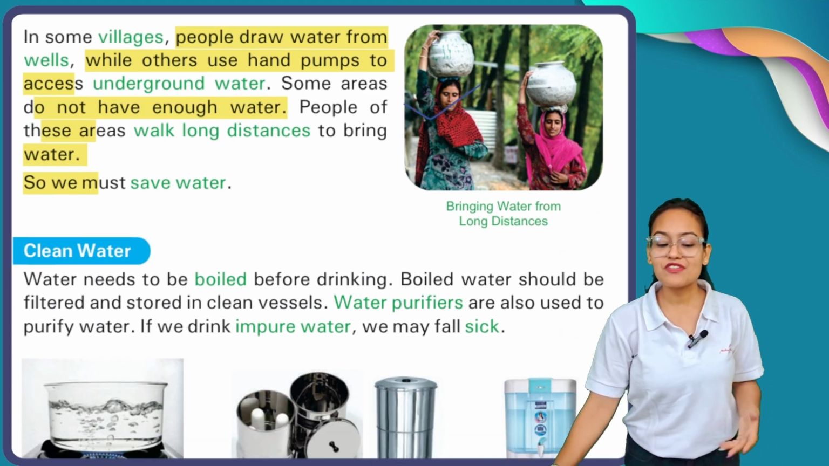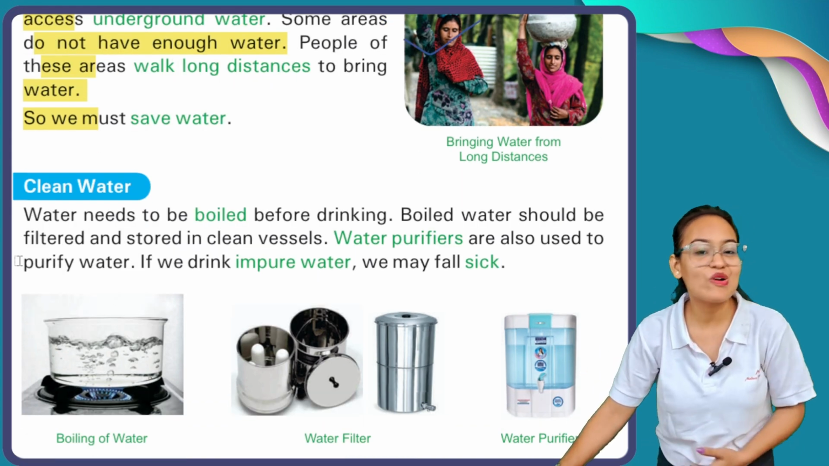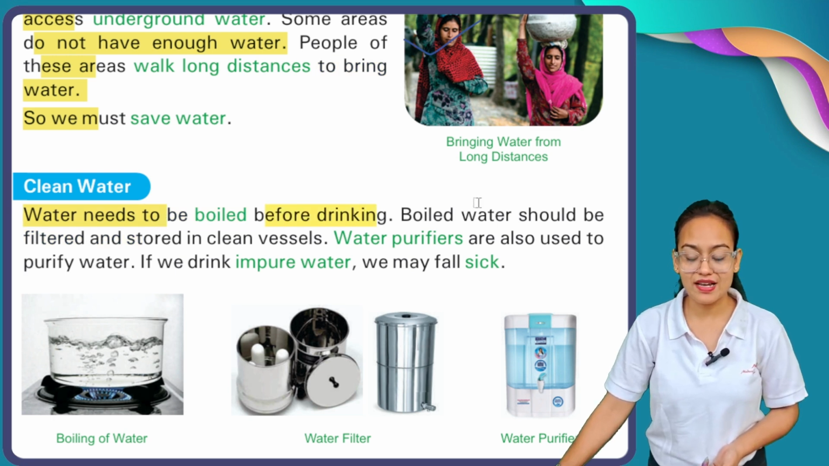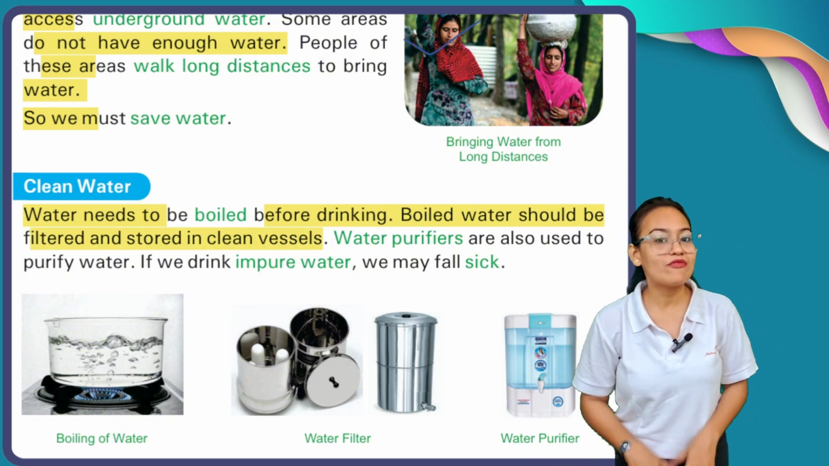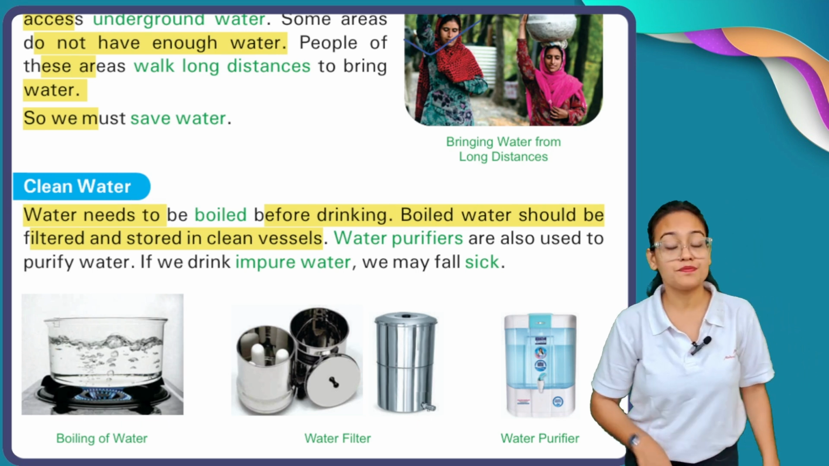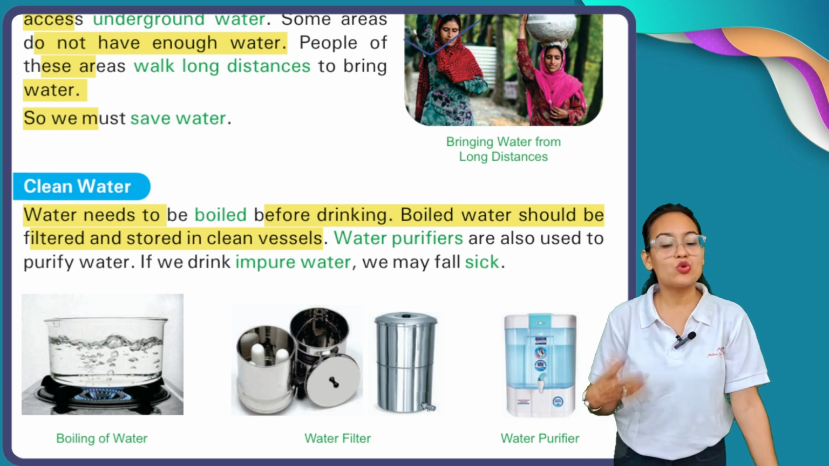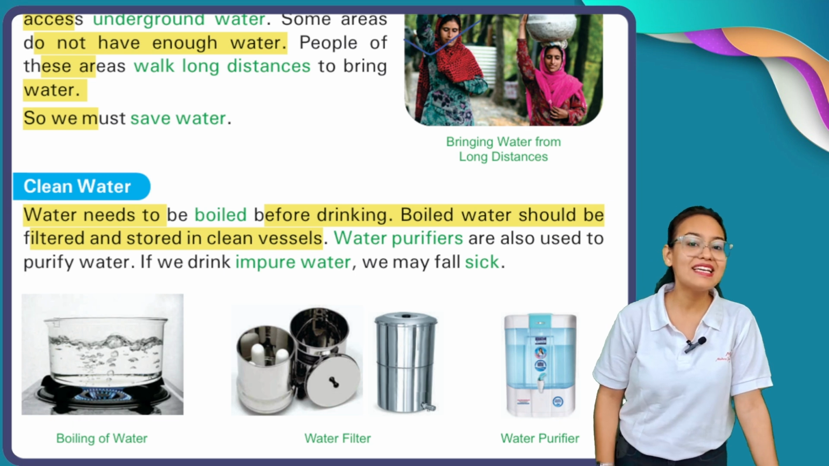After that, here comes the concept of clean water. Now, what is the meaning of clean water? See, water needs to be boiled before drinking. Boiled water should be filtered and stored in a clean vessel. Now you all know, if you want to get 100% pure water, then your drinking water should be boiled, and then that boiled, cleaned water should be stored in a clean vessel.